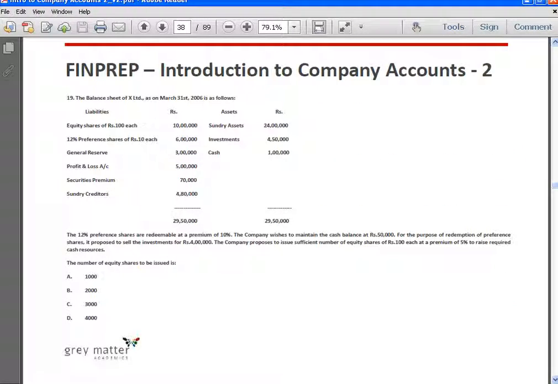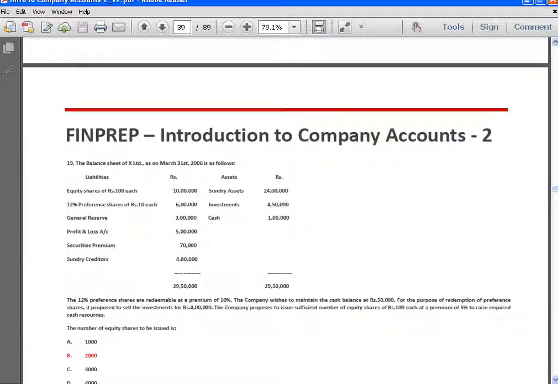Next. Okay, next is the same problem, and they're asking us what is the number of equity shares to be issued. So we know that the cash required is 2 lakh 10,000 rupees, and they want to issue equity shares at a premium of 5%, which means the issue price is 105. They require 2 lakh 10,000 rupees, which means they have to issue 2 lakh 10,000 divided by 105, which is 2,000 equity shares. So the answer is B, 2,000.